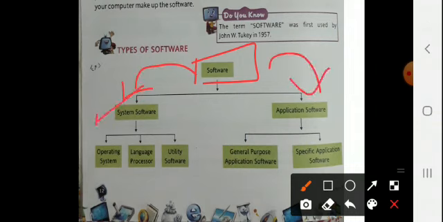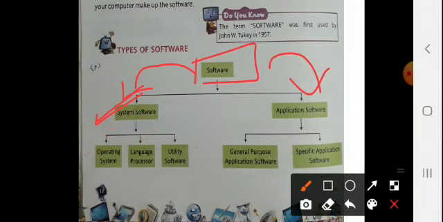First of all we will talk about the system software. Actually it is required to control the overall operations of a computer. Okay, means the control of the operations on the system is done by the system software, and it can be classified into three categories as we can see in the representation also: operating system, language processor and utility software.